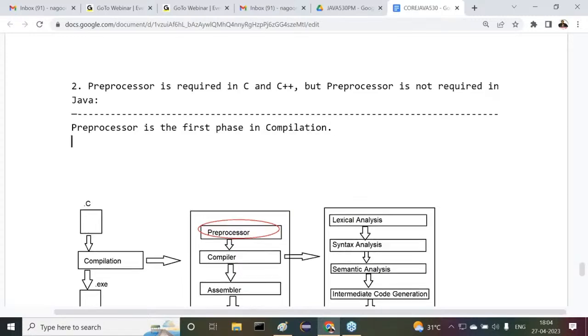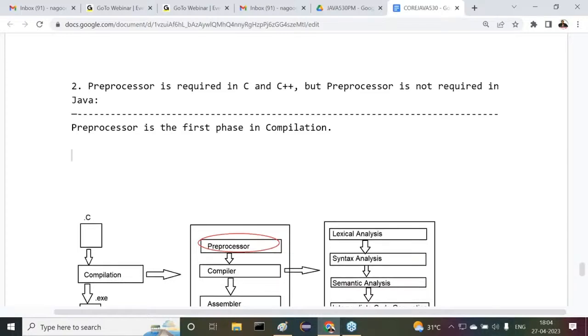That's fine. What will this preprocessor do? What is its responsibility in programming languages? Observe carefully now, I'm going to give some clarity. In C and C++, not only in C, I'm telling you, in C and C++, observe carefully.